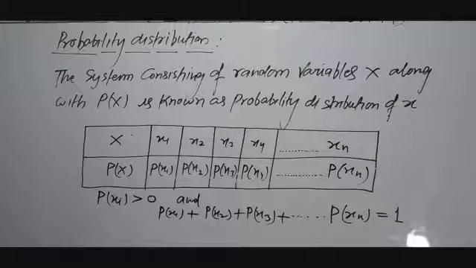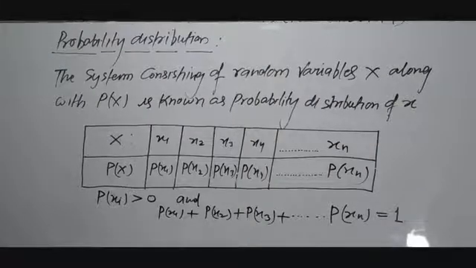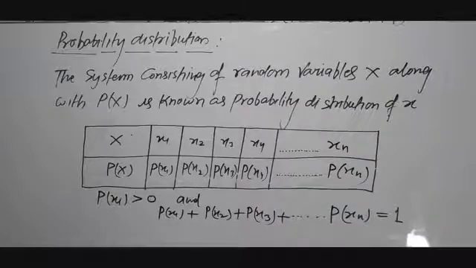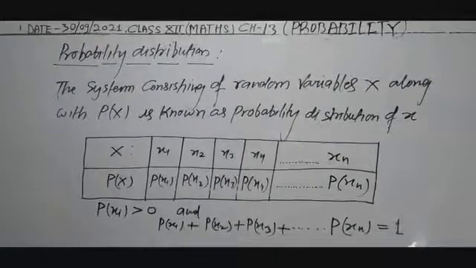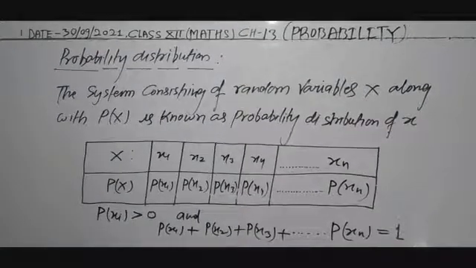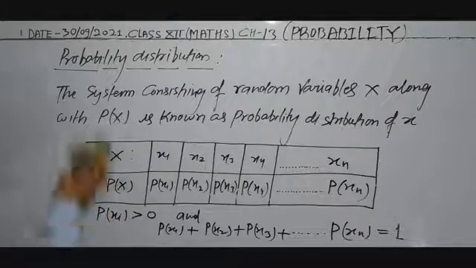Now I will come to the next heading, which is binomial probability distribution.